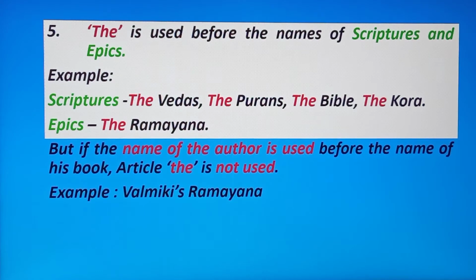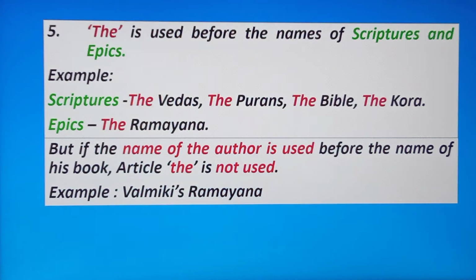But if the name of the author is used before the name of his book, the article the is not used. Ramayana, who wrote it? Valmiki. So we are placing the author Valmiki before Ramayana, so here we will not use the. Valmiki's the Ramayana is not correct.